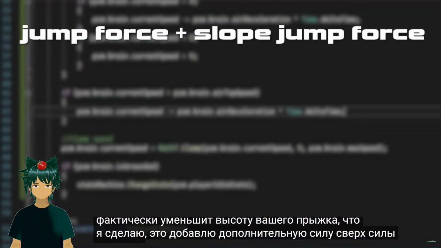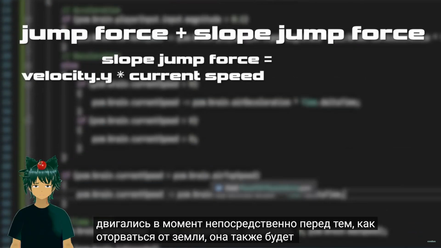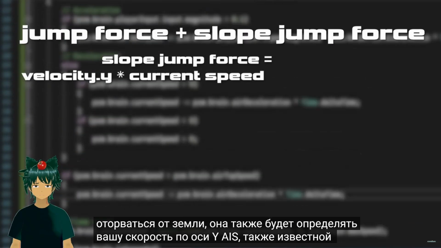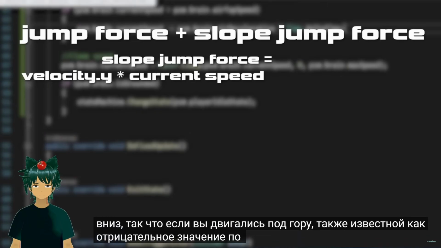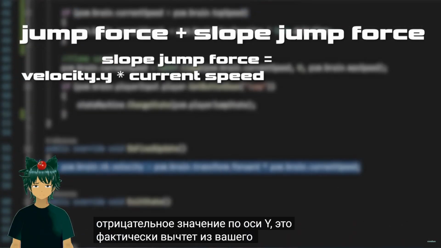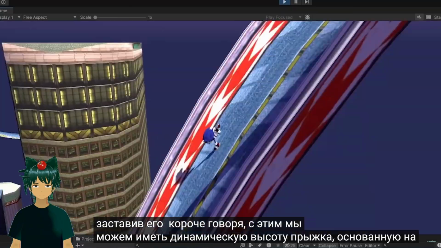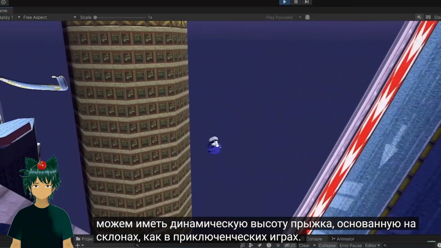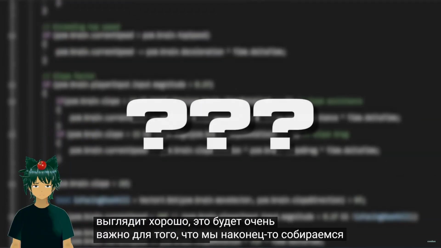What I'll do is add an extra force on top of the jump force that detects how fast you're going at the point as we hit the ground. It'll also detect your velocity on the y-axis, aka up and down, so that if you were going downhill, aka a negative value on the y-axis, it'll actually subtract from your jump, causing it to be shorter. With this, we can have a dynamic jump height based on slopes, just like the adventure games. Yes, looks good. This is going to be very important for what we're finally about to program.